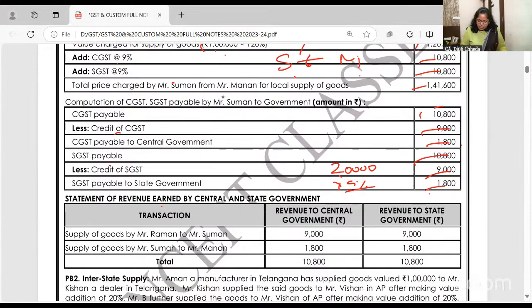When R has sold to S, the value was 1 lakh. So 9% to central government, 9% to state government. When S has sold to M, he did 20,000 value addition. So 20,000 ka 9%. 1,800 this, 1,800 this. Final selling price kya hai? 1,20,000. Pick up your calculators. 1,20,000 ka 9%. I want all of you to write. 120 ka 9% goes to central government. That's why it is called a dual model tax.